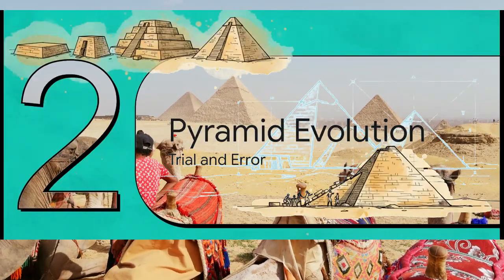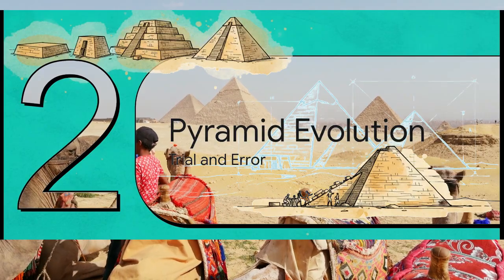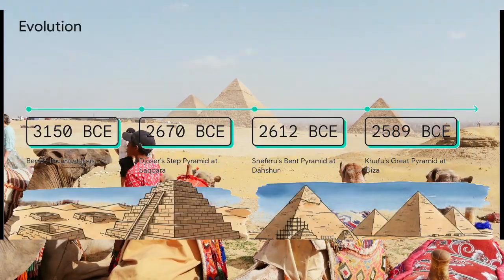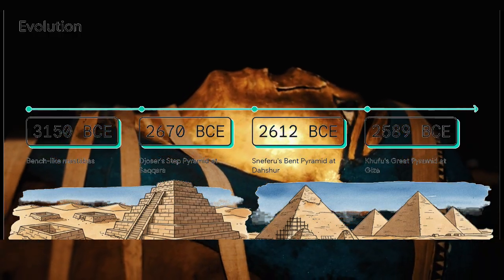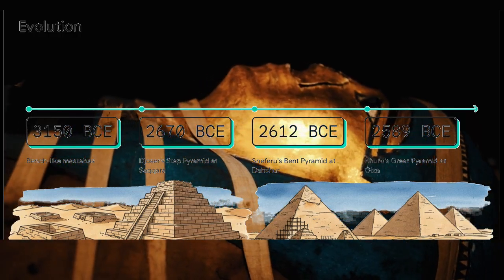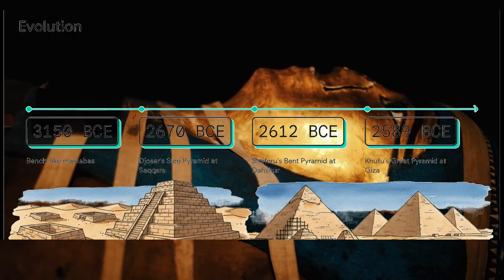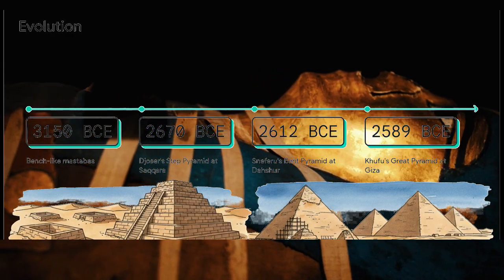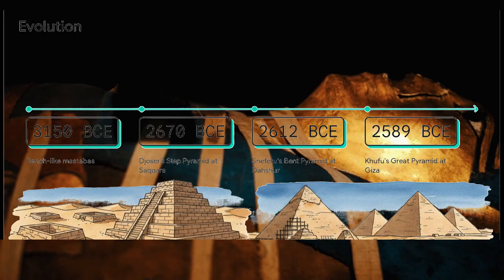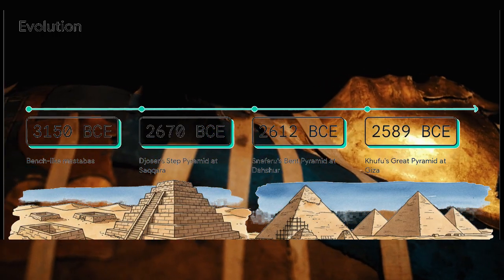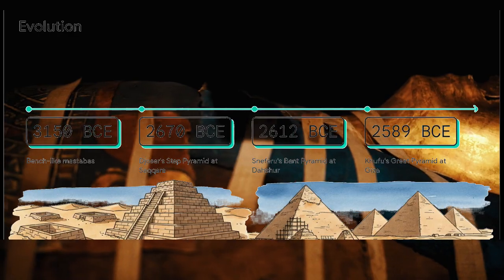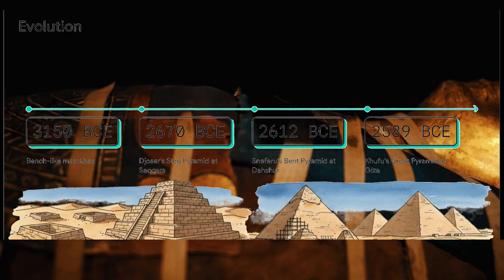Moving on to Section 2, the evolution of pyramids. Because that perfect shape definitely didn't happen overnight. Let's move to when and see how this builds over time. Starting way back around 3150 BCE, elites were buried in simple rectangular bench-like structures called mastabas. But fast forward to 2670 BCE, and the builders for Pharaoh Djoser at Saqqara decided to stack those layers on top of a square mastaba.